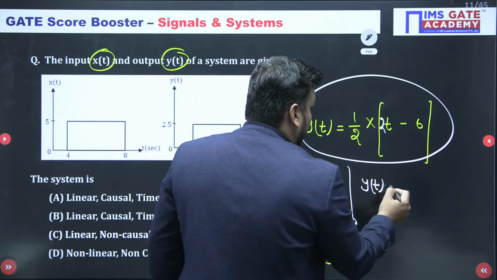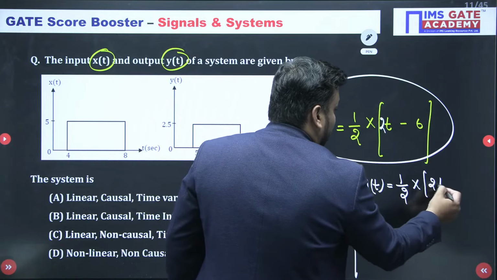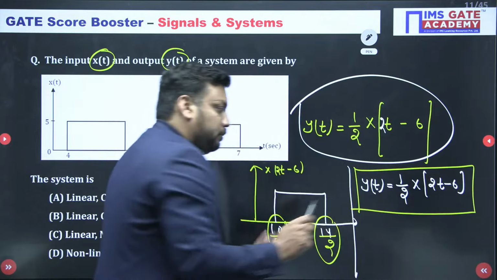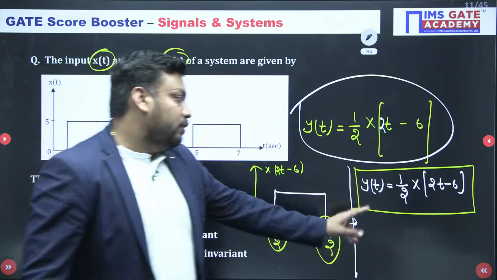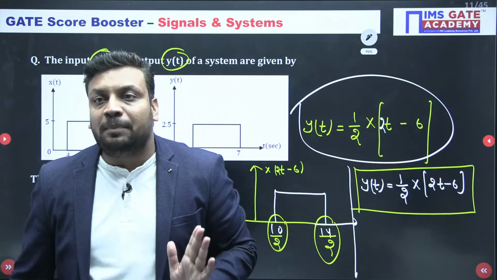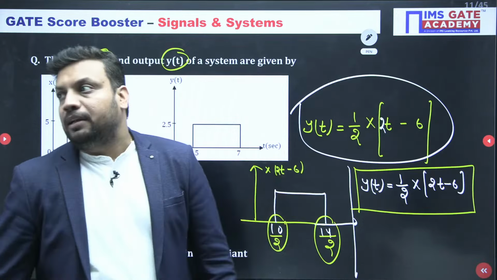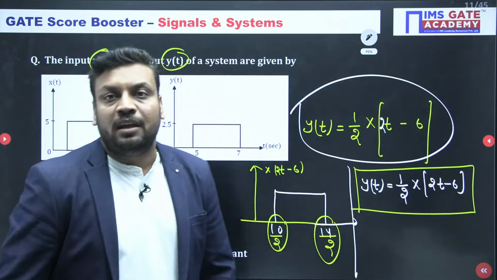If you did not get this equation, then your answer is not correct. So this should be my first equation: y(t) equal to half of x(2t minus 6). How many of you are getting the same? Honestly reply yes or no.